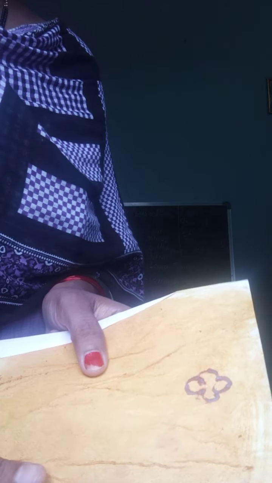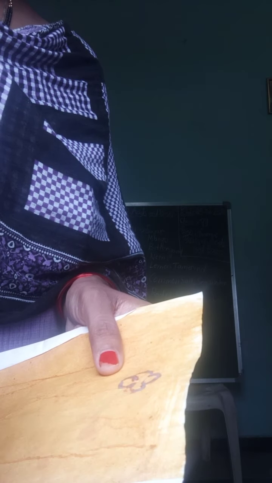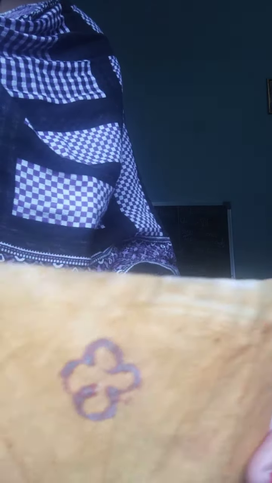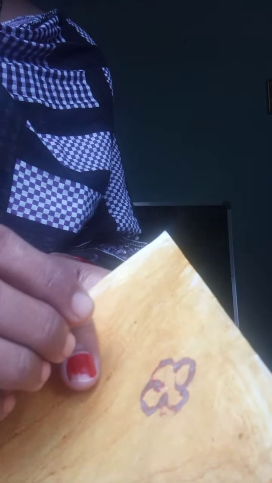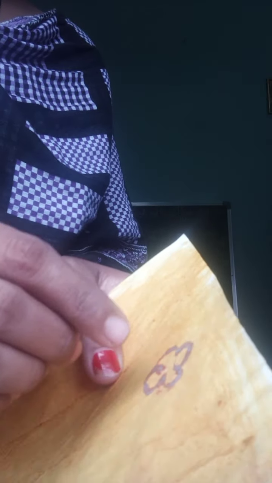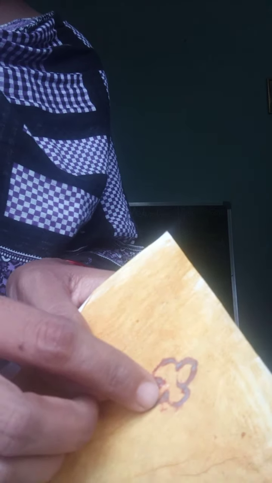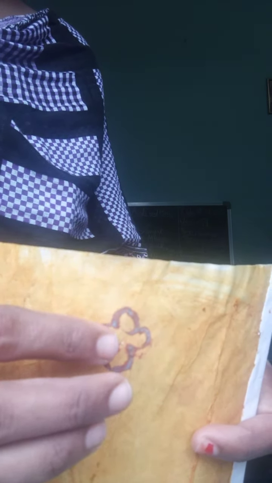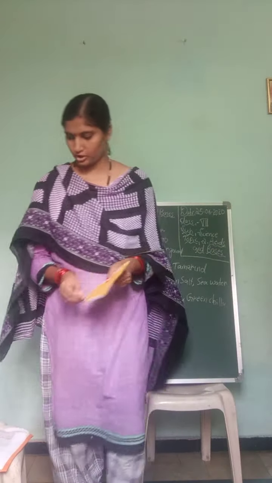After drying the paper, collect soap water. After taking the soap water, just draw like this. I have already done the drawing here. When you do the drawing, what happens here? It changes its color from yellow to red. Here you can see the changes. Change of the color from yellow to red. Here are some of the changes in the turmeric paper.